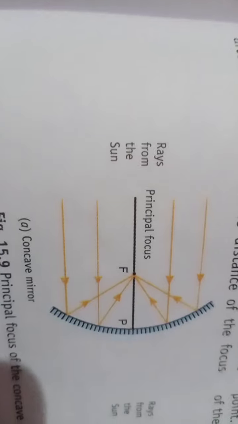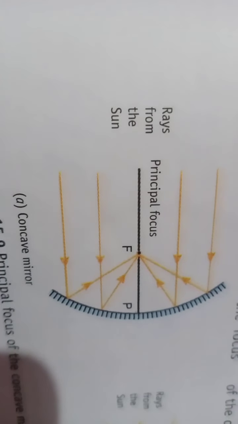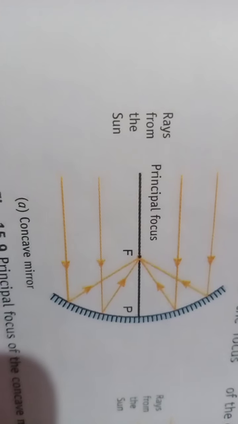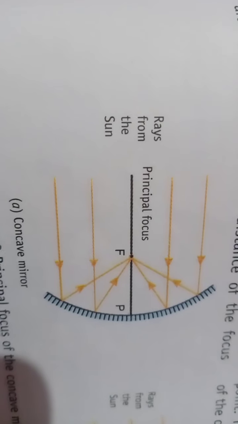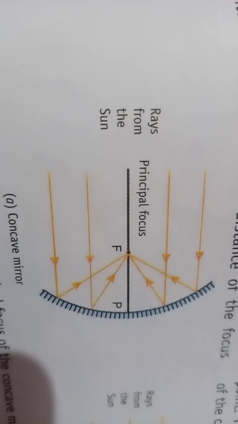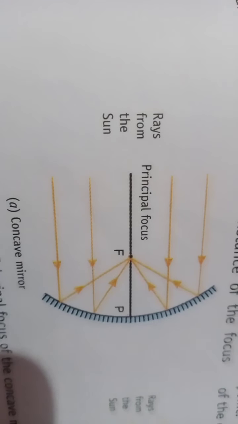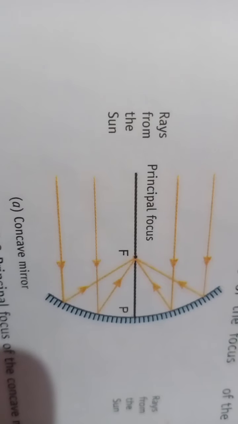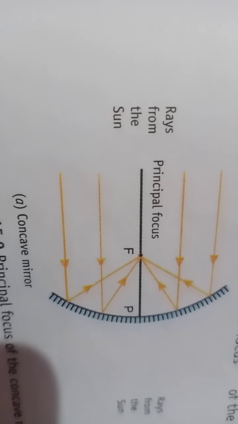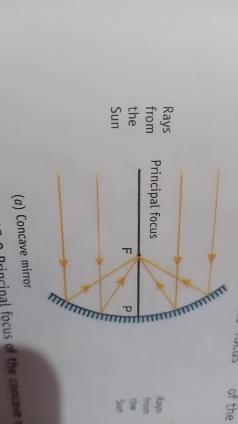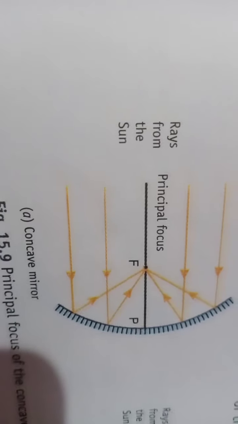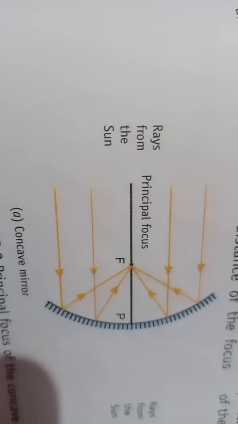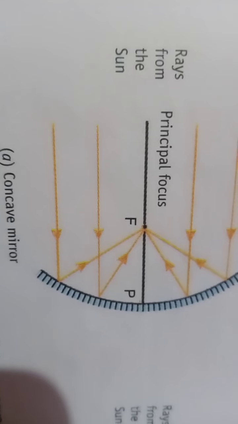Actually, the spot on the paper is the image of the sun formed by the mirror. Therefore, it is a real image. Real image is the image which can be taken on a screen, and this is a real image. This point F is called the principal focus of the concave mirror. All the rays which are parallel to the principal axis meet at this point after reflection. The distance of the focus from the pole of the mirror is the focal length of the mirror.